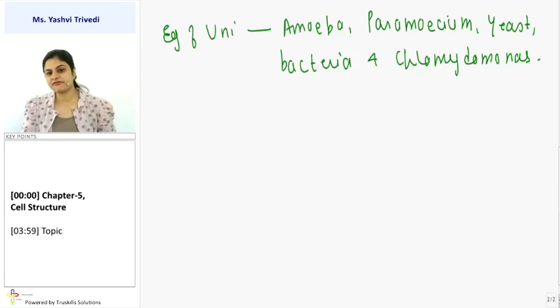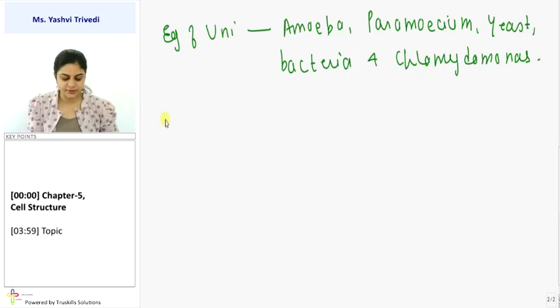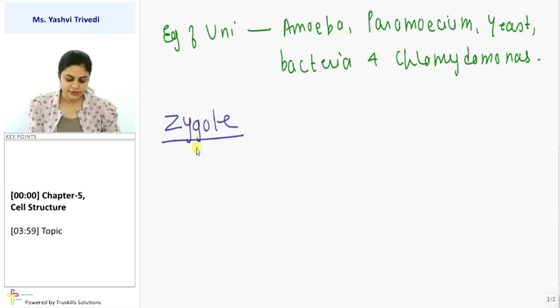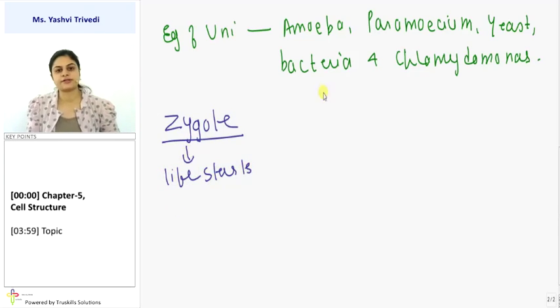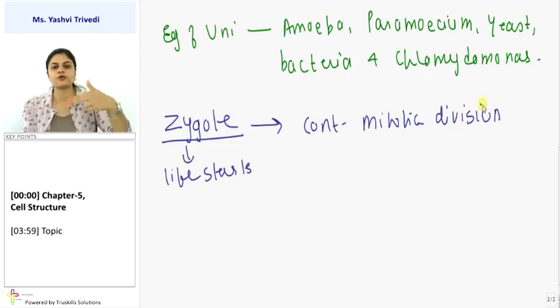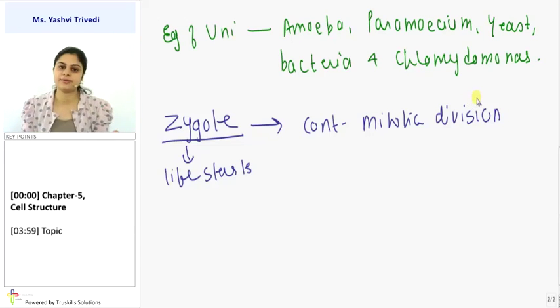Further, if we see their structure, whether it is a unicellular or multicellular organism, the life of both organisms will start from a single cell, the first cell of the body, which is called zygote. So the life of the organism starts with the single cell zygote. Now this cell will undergo continuous mitotic division, and as we know in mitosis, one cell will divide into 2, 2 to 4, 4 to 8, 8 to 16, and so on. So in this way, from single cell zygote, by continuous mitotic division, a large number of cells will be produced.